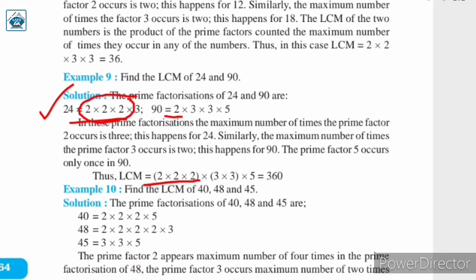Next talking about 3, we have in 24, 3 is appearing once. On the other hand in 90, 3 is appearing twice. 24 में 3 जो है एक बार मल्टीप्लाई हो रहा है, लेकिन 90 में 3 जो है वो 2 टाइम्स मल्टीप्लाई हो रहा है. So here for LCM we will write 3 2 times because it is occurring 2 times in 90. Talking about the number 5, 90 में एक बार ऑकर हो रहा है लेकिन 24 में ऑकर हो ही नहीं रहा है. 24 में 5 जो है it is not a prime factor. Since it occurs only once in 90, we will write multiplied by 5 in the LCM.